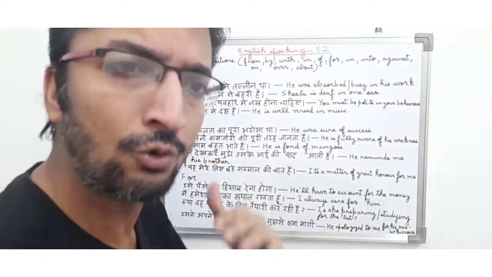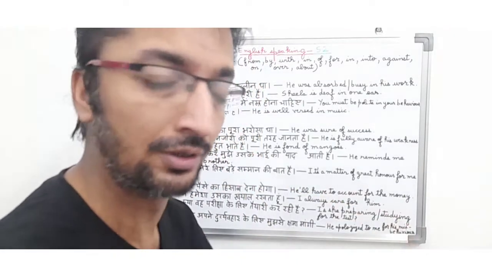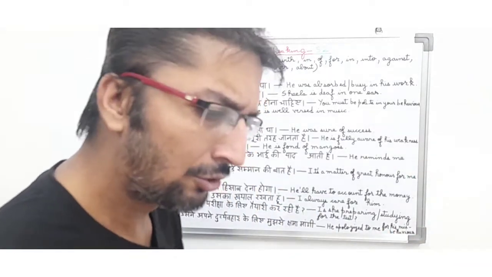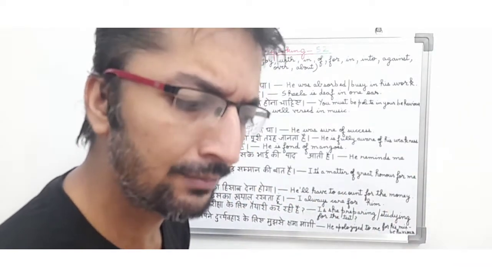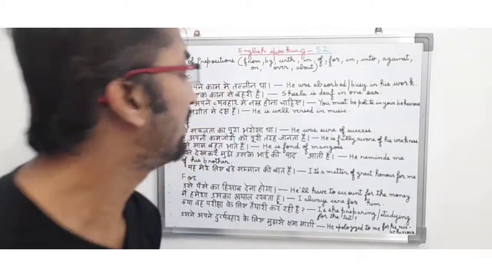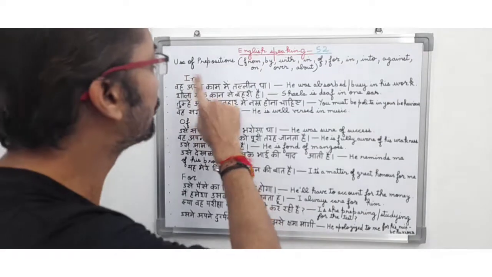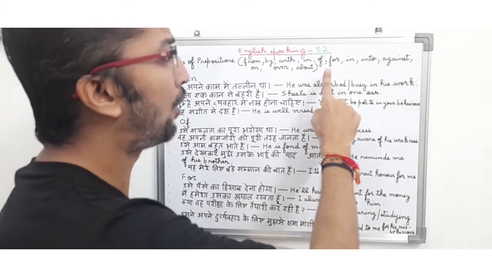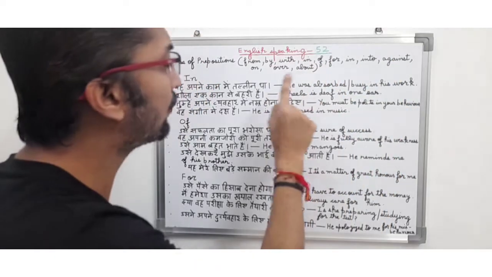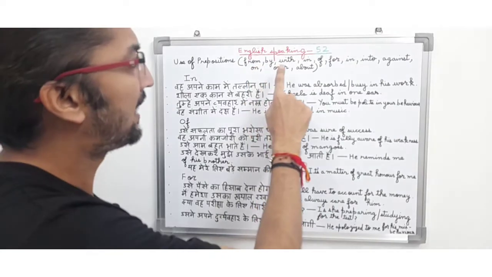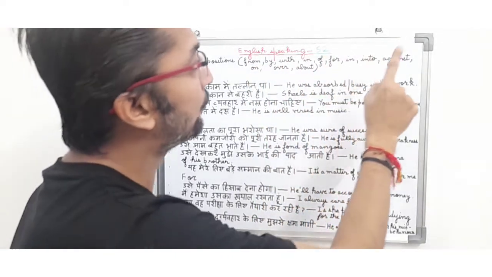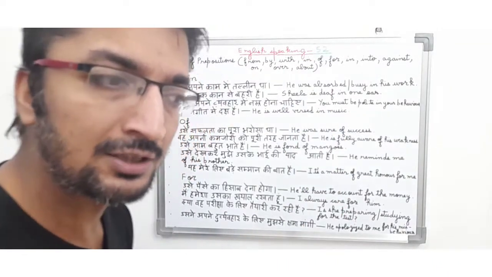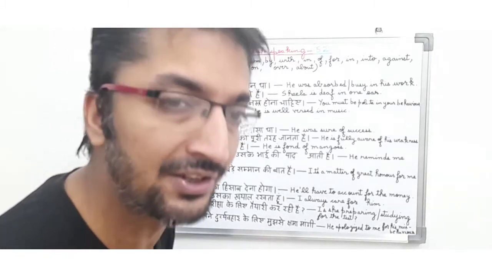So friends, basically I told you about prepositions, what is the role of a preposition. A preposition is a word or a group of words that is used before a noun or a pronoun to tell or indicate the distance, time, direction, etc. So friends, here you can see use of prepositions. Prepositions are from, by, with, in, of, for, in, into, against, on, over, about. These are prepositions. Now friends, we will discuss how to use them in our English sentences.